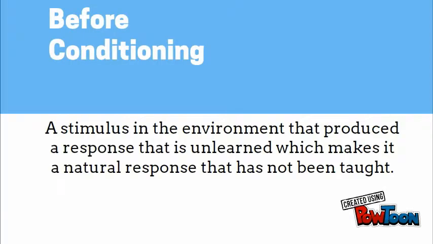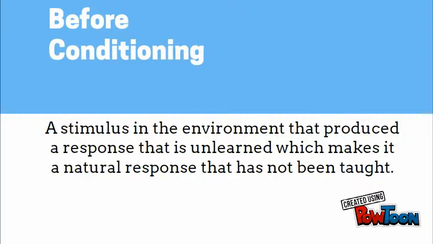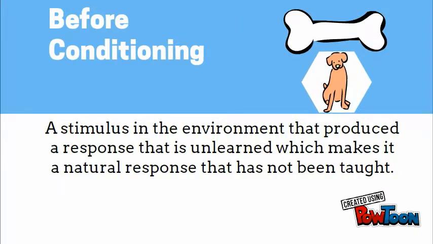Classical conditioning has three stages: before conditioning, during conditioning, and after conditioning. Classical conditioning involves learning to associate an unconditioned stimulus that brings about a specific response with a new conditioned stimulus, so that the new stimulus brings out the same response. The first stage is the unconditioned stimulus, which naturally triggers a response. It produces an unconditioned response, which is an unlearned reaction linked to the unconditioned stimulus.